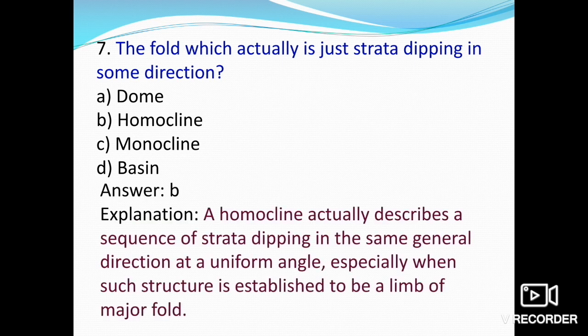That is actually homocline. A homocline describes a sequence of strata dipping in the same general direction at a uniform angle, especially when such a structure is established to be a limb of a major fold.